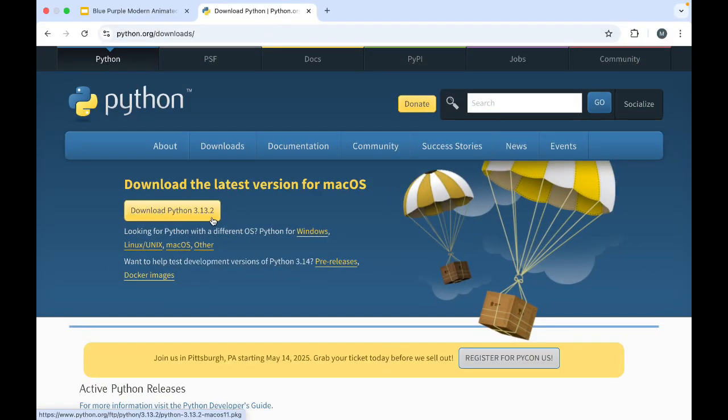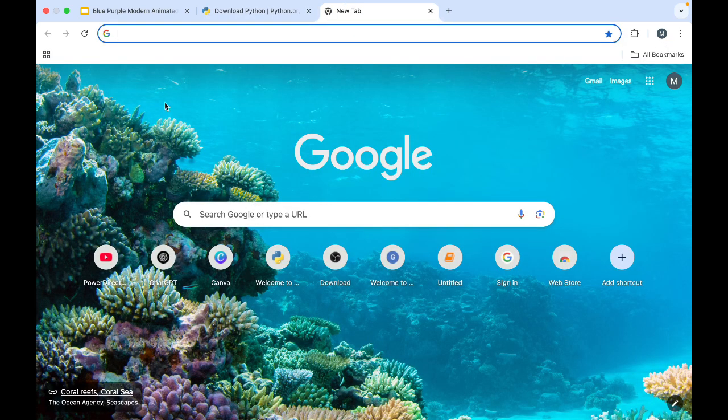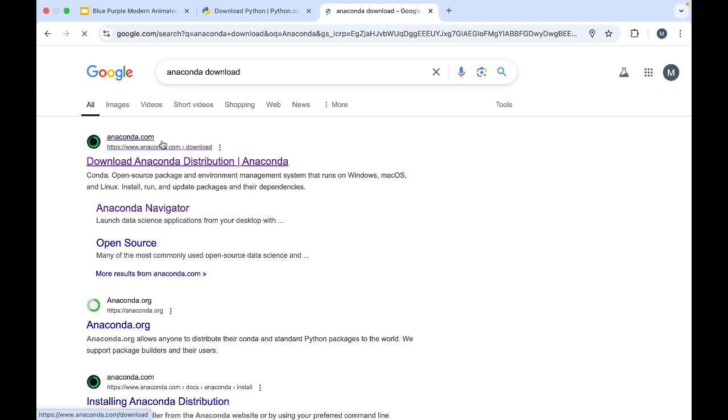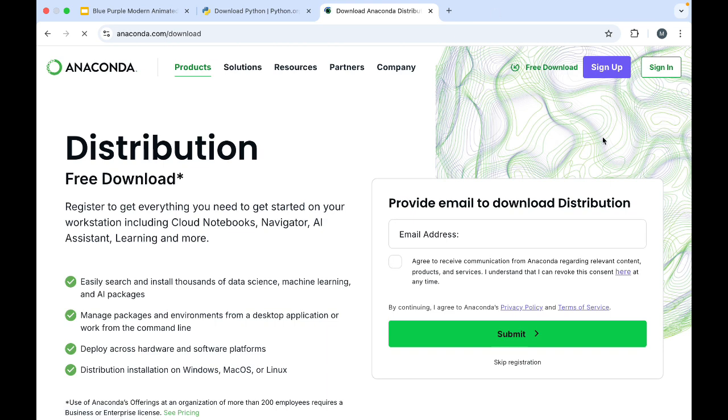But wait, there's an even better way for data science. Instead of installing Python alone, we can install Anaconda, which comes with Python and all the important data science libraries pre-installed. For that, you just have to go to your browser and type Anaconda download, or you can also type anaconda.com there. Then click on the first link. Yes, you can see the things present over here. Just click on free download, and then it will start getting downloaded.